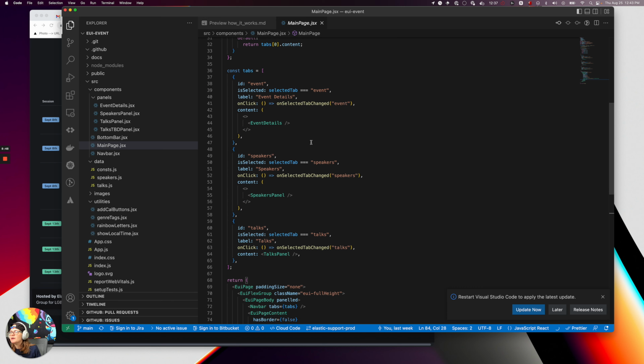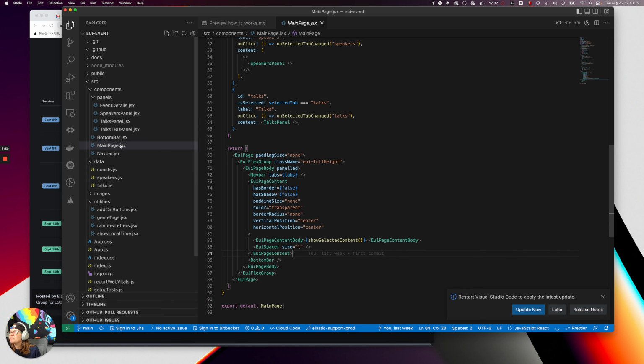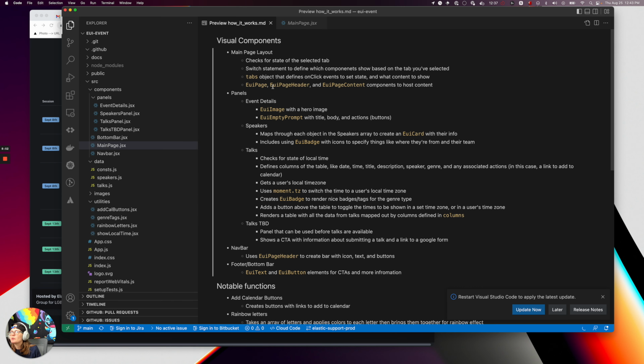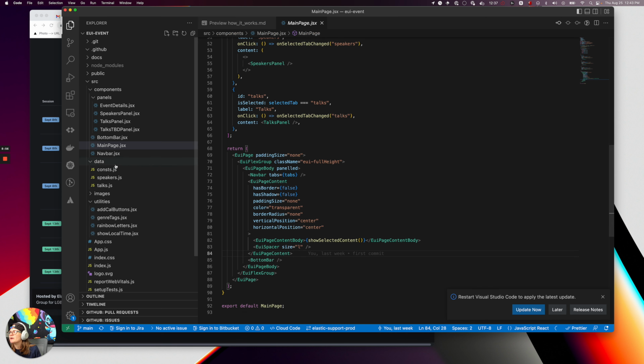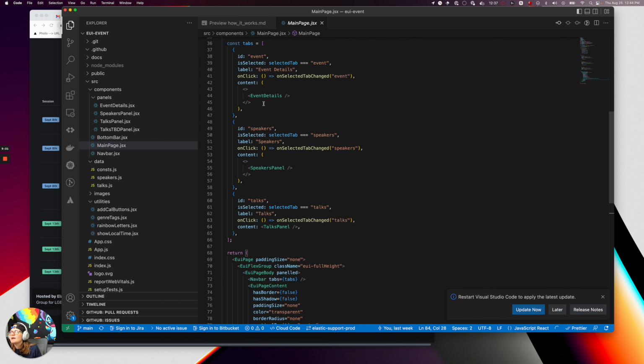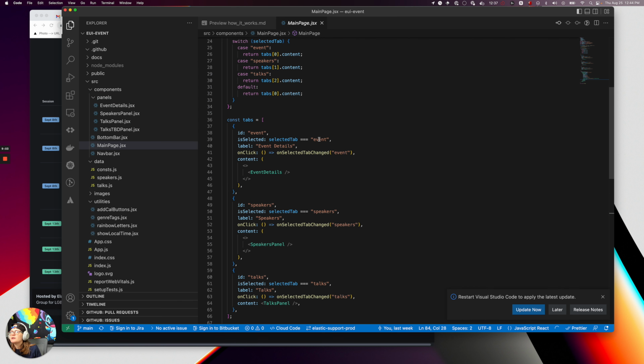And so let's dive into a little bit about Navbar, or let's see, let me go in order here. So, okay, we talked about all those things. So yeah, let's talk about panels first, actually. So each of these panels, I'm injecting them in here. And so if you're on event, I'm saying, hey, call this event details panel.